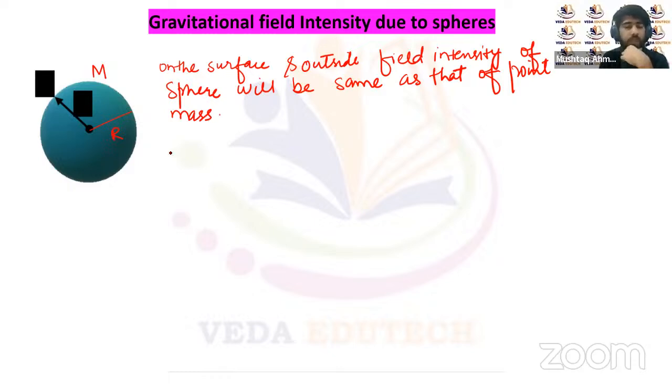Now you can see this is a sphere of mass capital M and radius r. The first case is on the surface. The intensity will be the same as that of a point mass, so I will be equal to Gm upon r square.